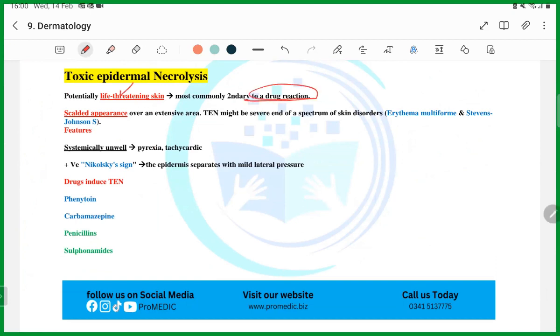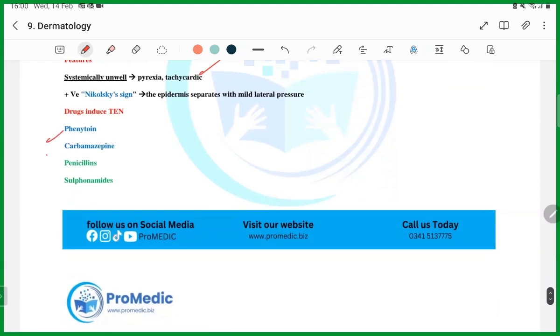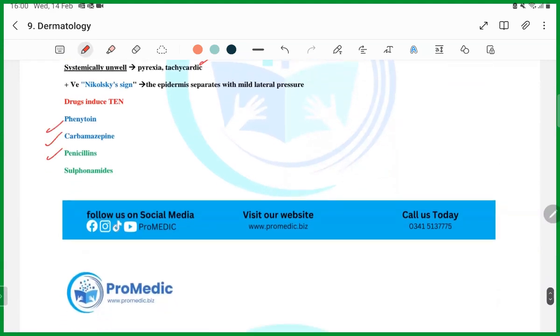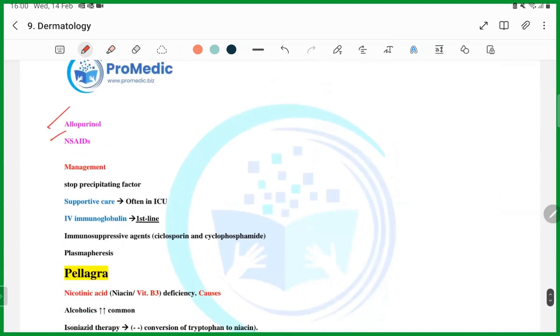It is also because of drug reactions, and it lies on the severe end of the spectrum of erythema multiforme and Stevens-Johnson syndrome, because the area is extensive. The condition is the same as Stevens-Johnson's, and drugs such as phenytoin are almost the same, but if the area is more, then you have to call it toxic epidermal necrolysis, guys. ICU care and IV immunoglobulins are the first line of management.